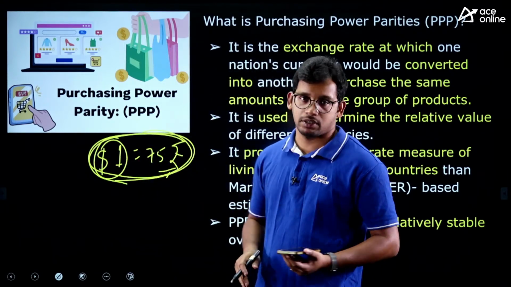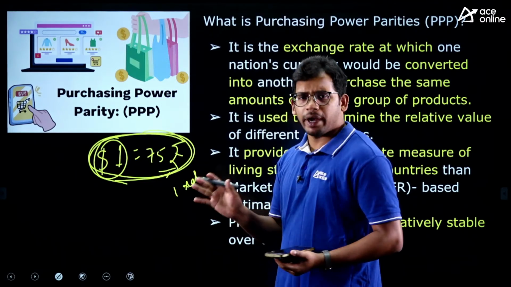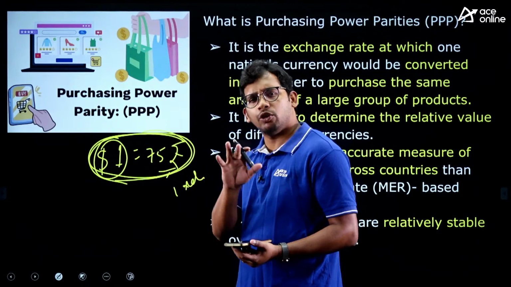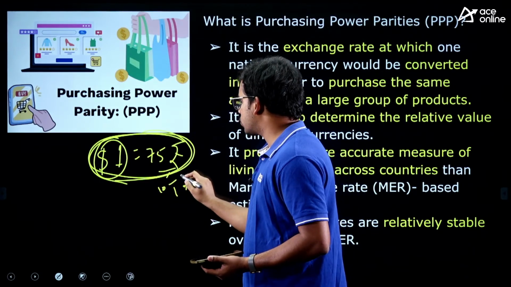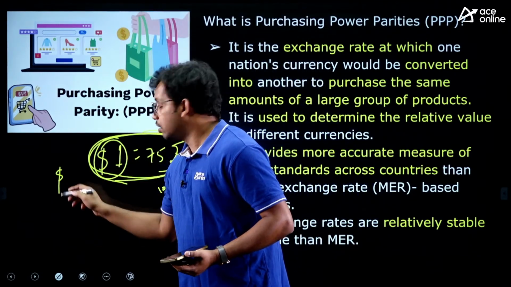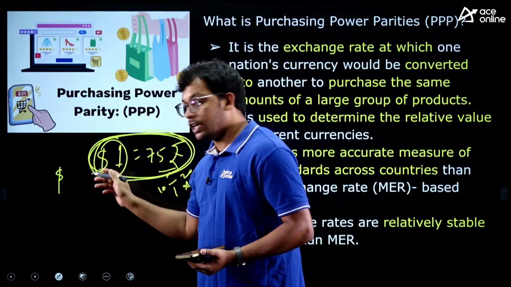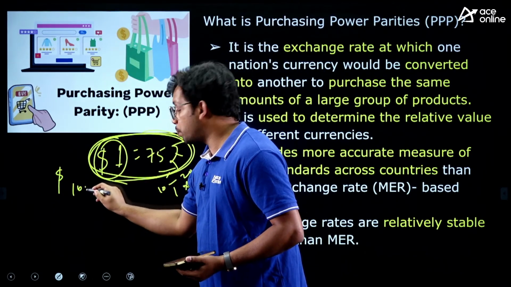$1 equals 75 rupees. But one plate of idli in India, we are paying only 10 or 20 rupees, right? But they are paying $1 or $2. That means in terms of rupees they are paying 100 or 200 rupees.